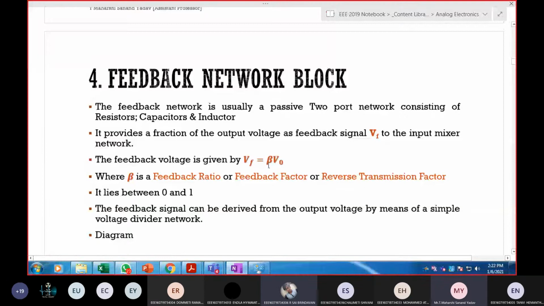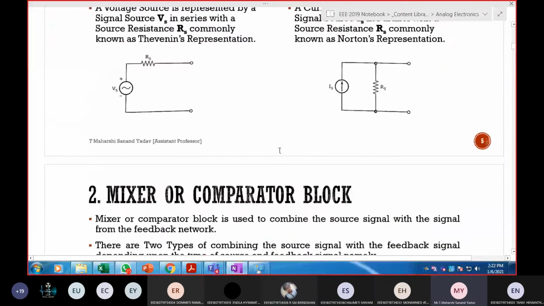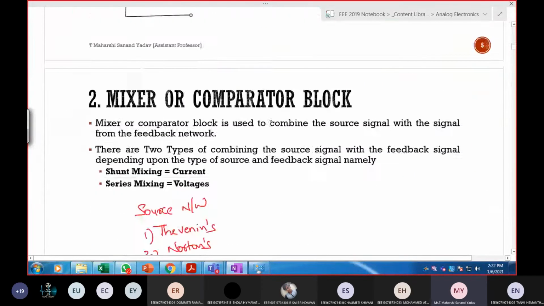And how did I get beta? Vf is equal to beta times V out. What is this? V output is multiplied with feedback beta so that it will give feedback Vf. So from here, this will be input. Here input is V out, which is multiplied with beta, so that I'll get output, which is Vf. That's why I'm writing Vf as beta times V out.